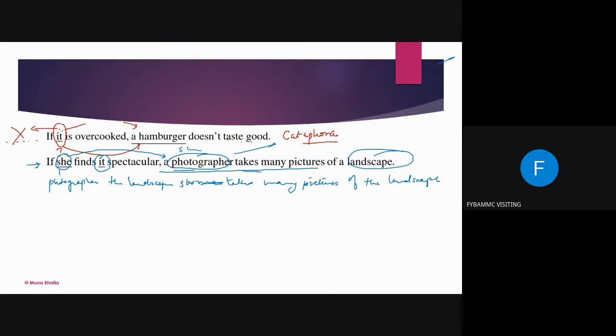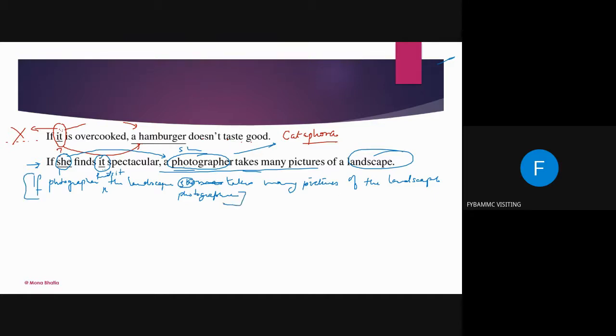And here, instead of "she", I can again write photographer. So it looks so bad. If somebody speaks this language, if the photographer finds the landscape spectacular, then the photographer may take pictures of the landscape. It does not look nice and does not give a good impression.